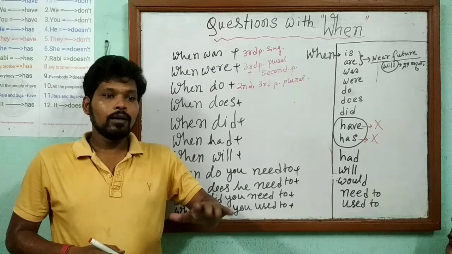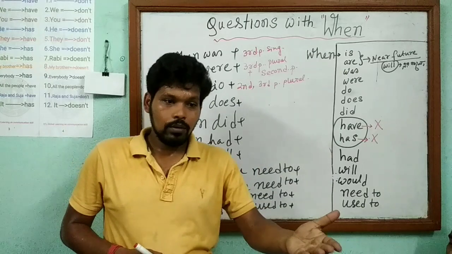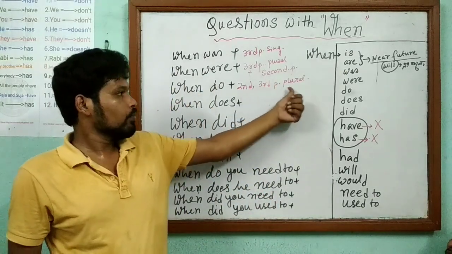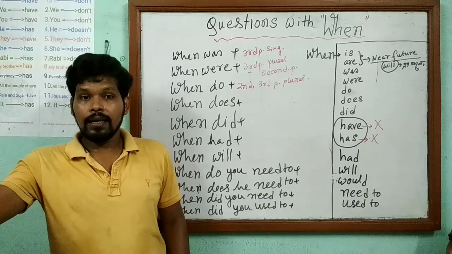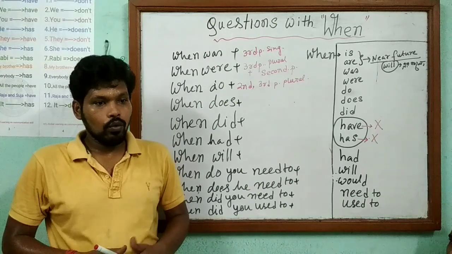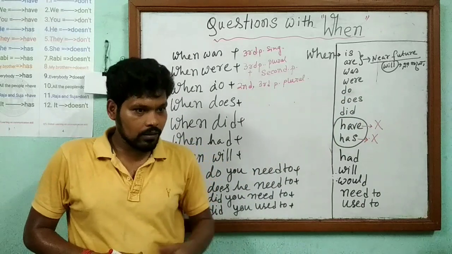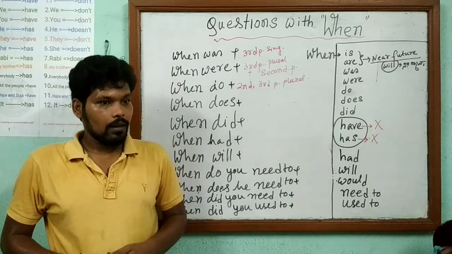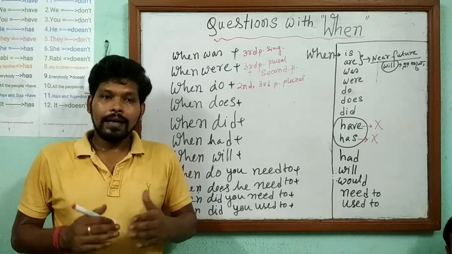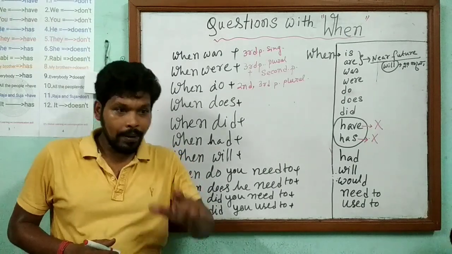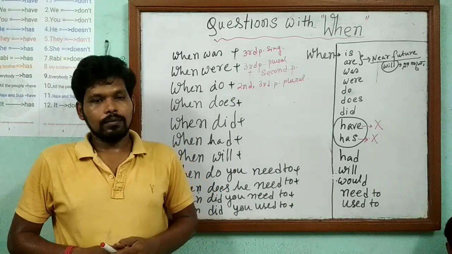So, when do you? Now third person plural number. When do they? When do students? When do the people? So, when do the people get rest? People get rest.